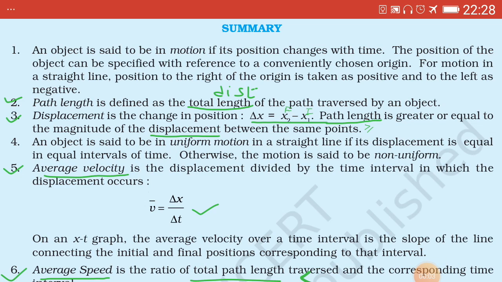Last time we had completed this chapter 3. Now we summarize this chapter, which will be helpful to solve certain questions and exercise numericals. Now we see the summary.